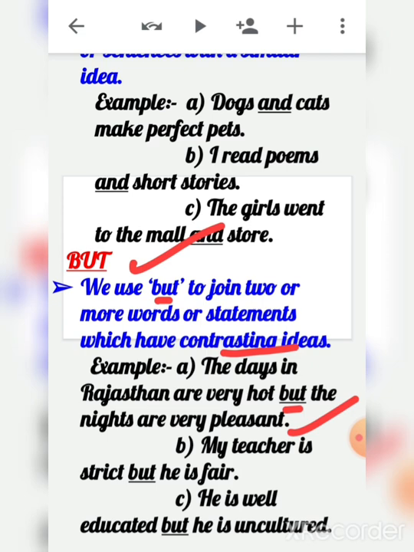So the idea is opposite, right? It is contrasting. Now, my teacher is strict, but he is fair. Another example: he is well educated, but he is uncultured. So we use "but" to join two or more words or sentences which have contrasting ideas.